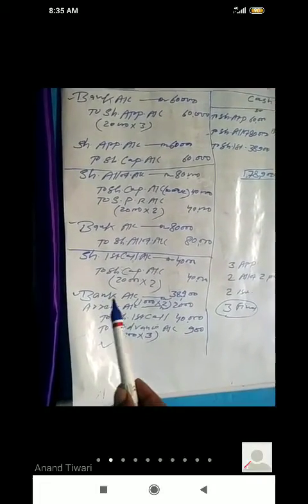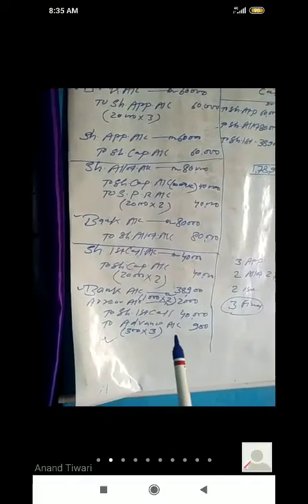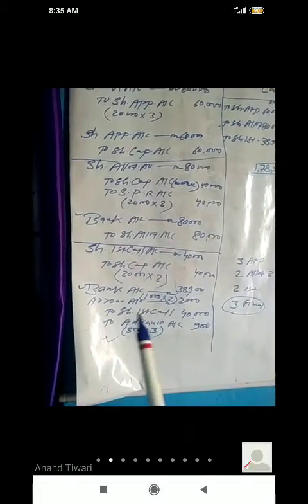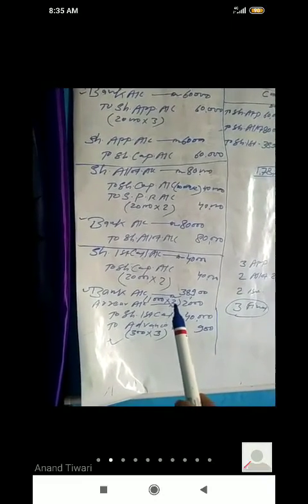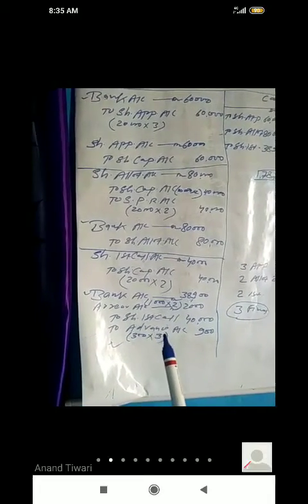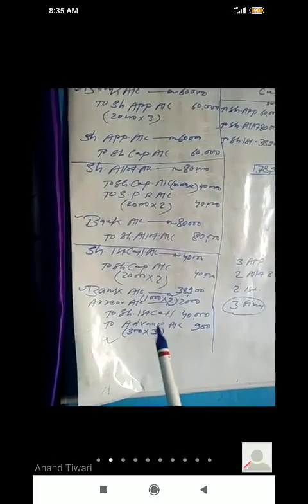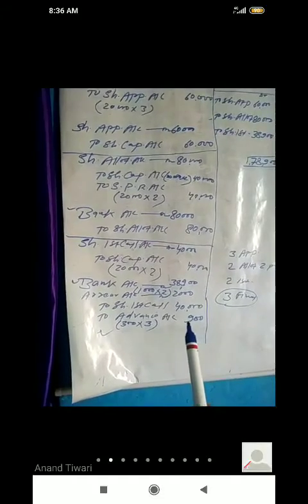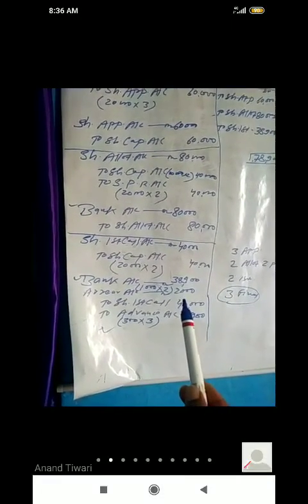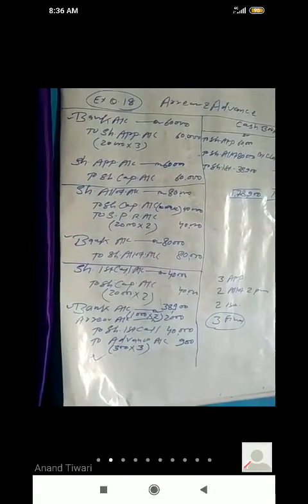And now I am receiving here, both parts are included, arrear and advance are also included. So arrear I have debited for how much? 1,000 into first call value, and advance I have credited for how much? 300 shares into final call value, that is 3 rupees, which I have written here, 900. Now 40,900 minus 2,000, 38,900. These are the entries of question number 18.